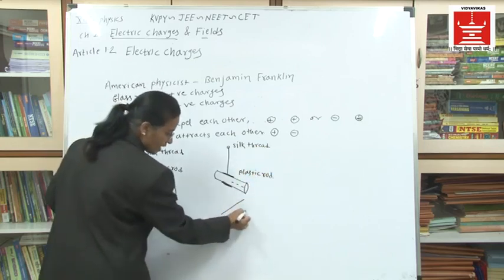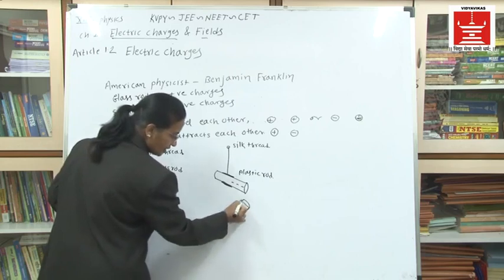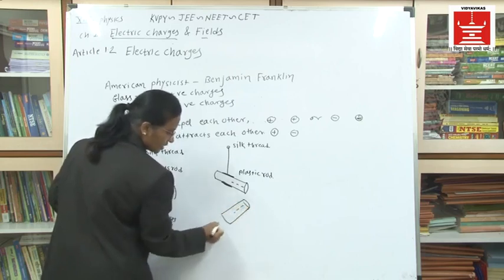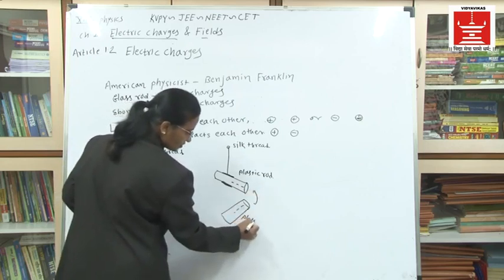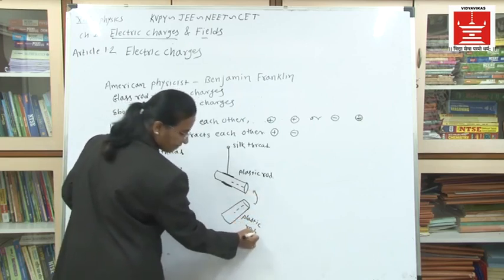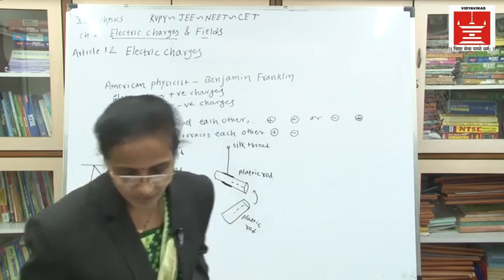When another plastic rod, which also has negative charges, is kept near it, it will show repulsion. This is also the plastic rod. Try to understand this thing.